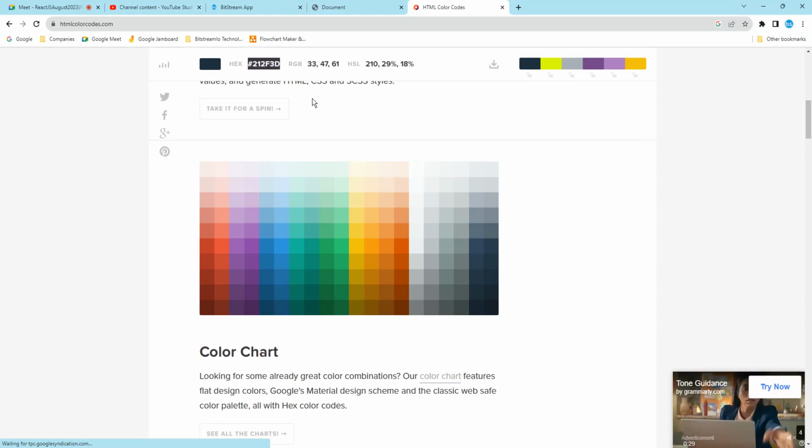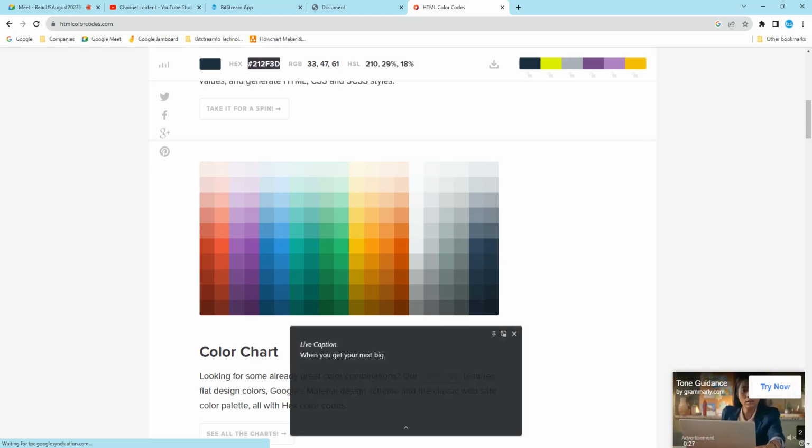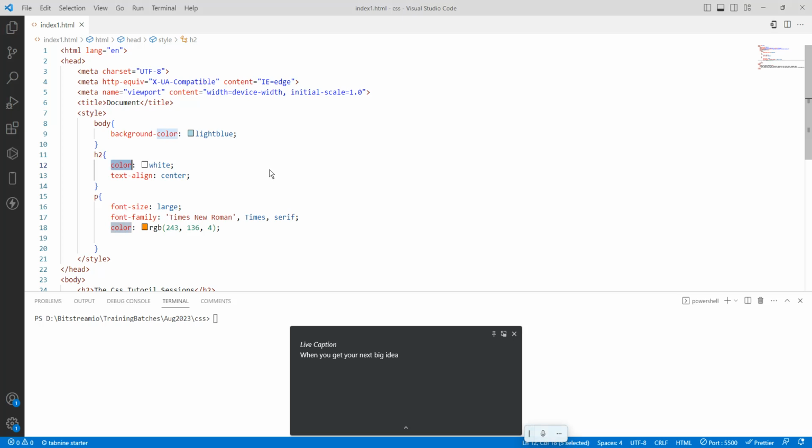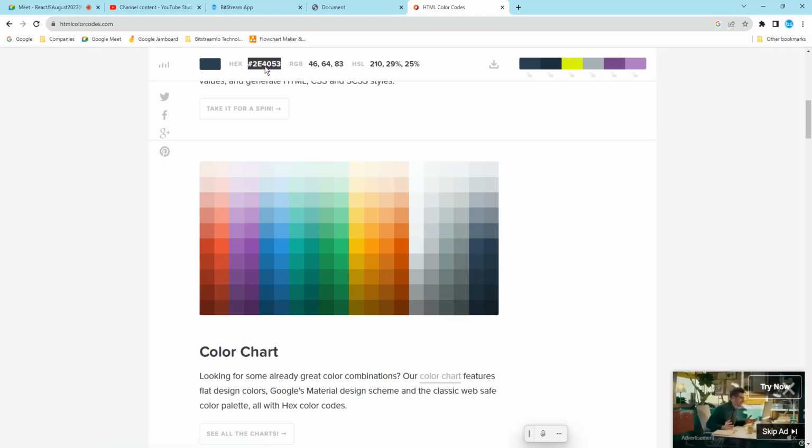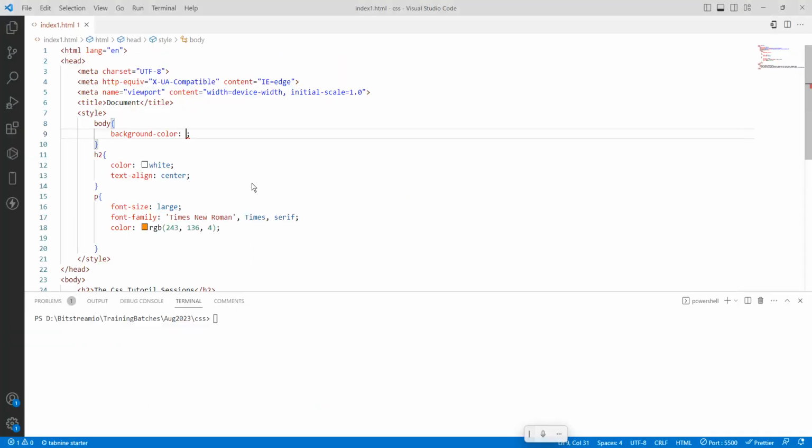So you need to add a color. Here a color is there. For the color, I want to add what color it is. I will copy this one, add it here, color, save it.